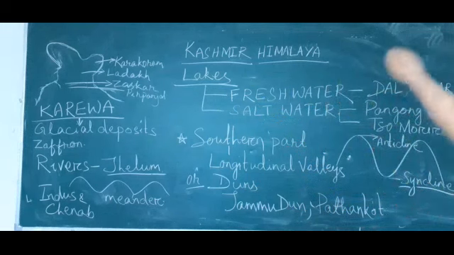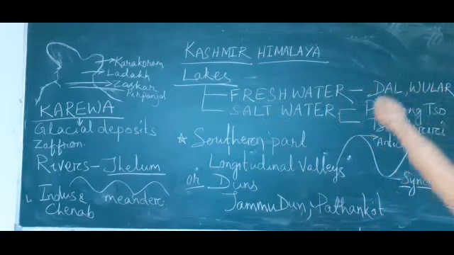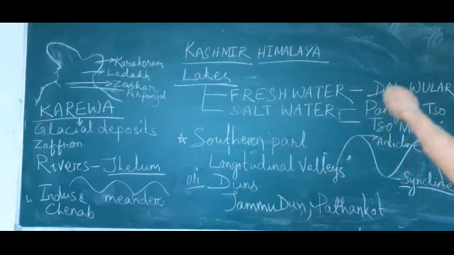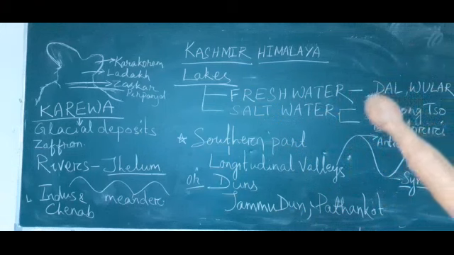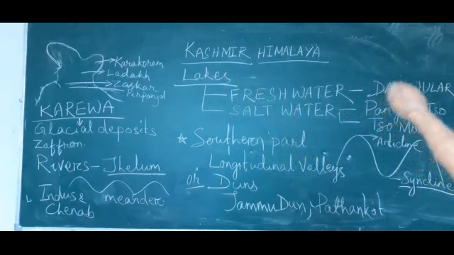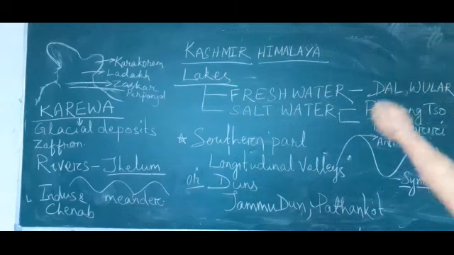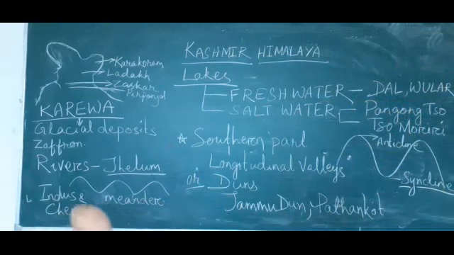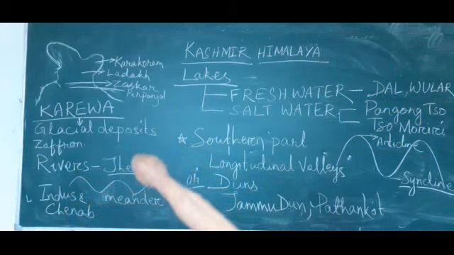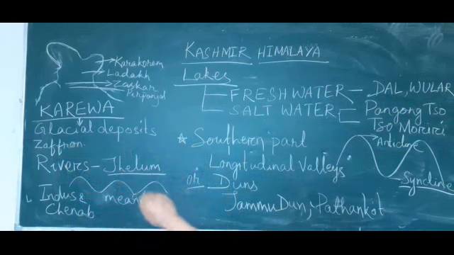This Dal lake is the outstanding feature of Srinagar, the capital city of Jammu and Kashmir. And this lake is the reason for the meandering characters of Jhelum river at its young stage.